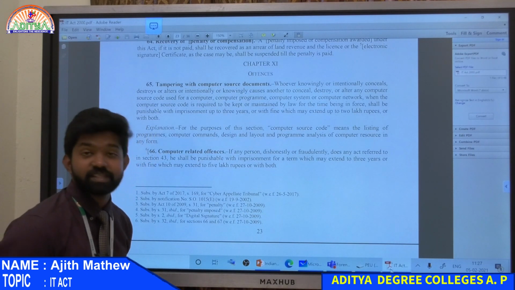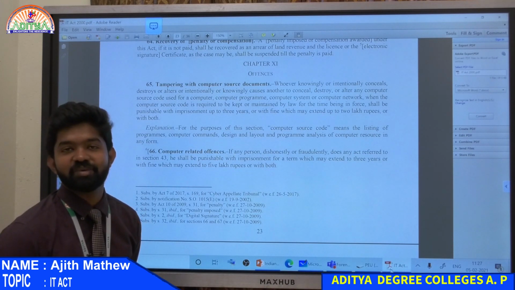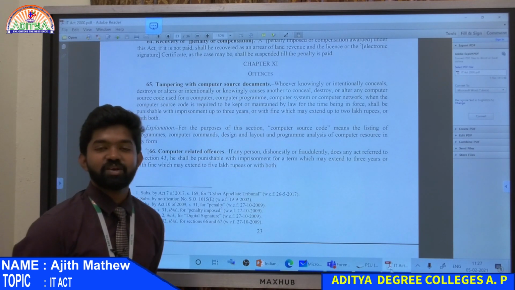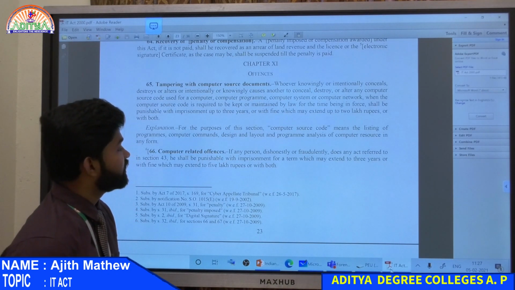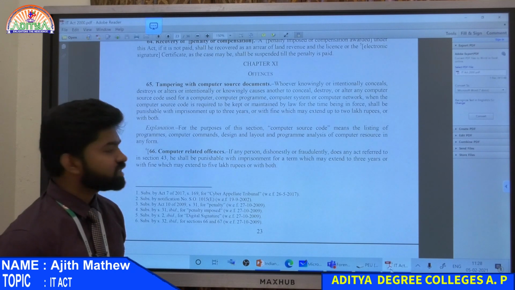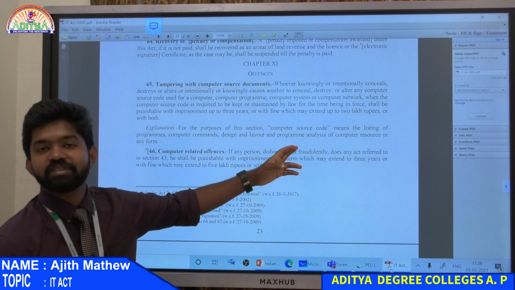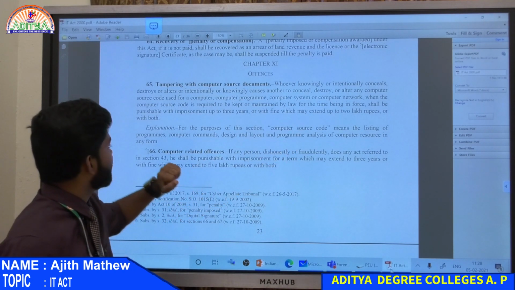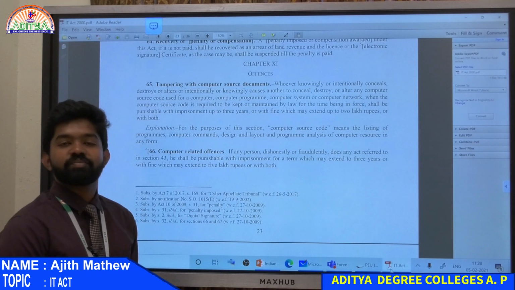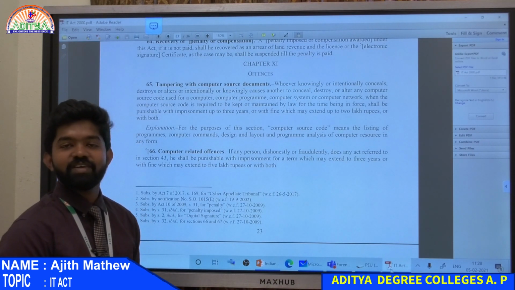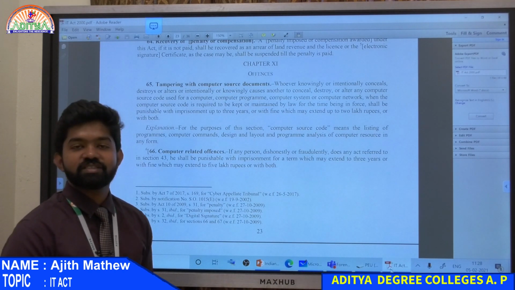And in the IT Act, when you commit some crimes, punishments will be less, but the fines will be very high. In IPC and all, fines will be like 5,000, 10,000 and all, but in IT crimes, you can see the fine. 3 years is imprisonment, or with fine which may extend to 2 lakh rupees. You have to pay 2 lakh rupees as fine, or with both. Just for tampering, you have to pay 2 lakh rupees. So don't try to do anything on someone else's computer. If they file a case, you have to pay the compensations.